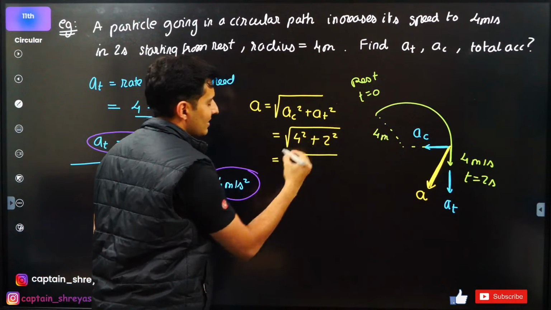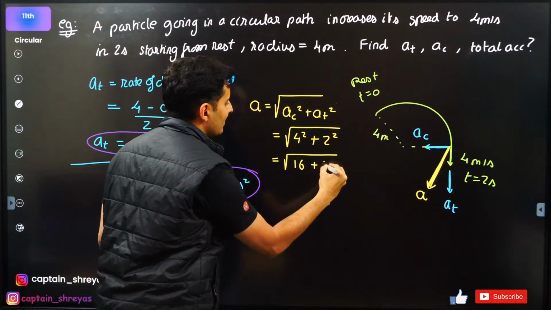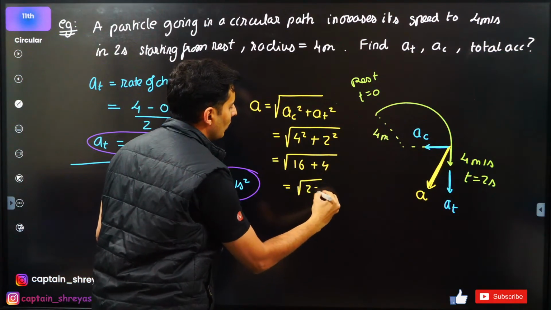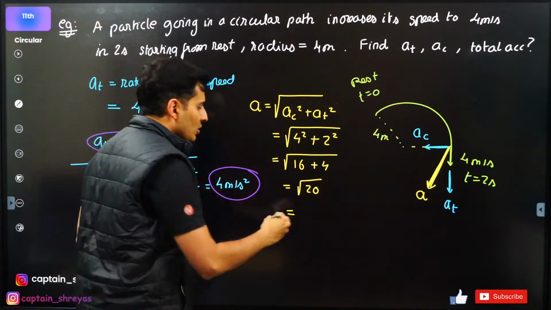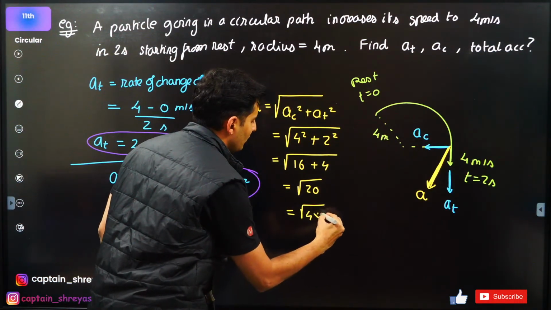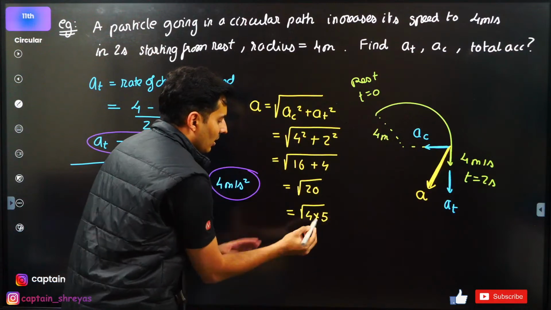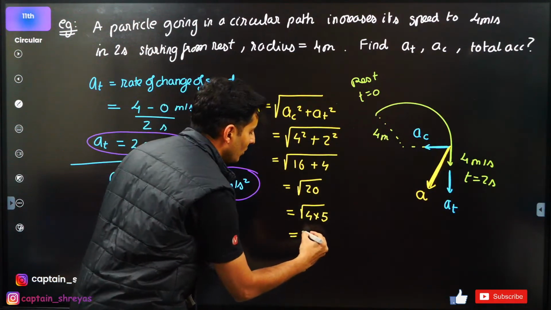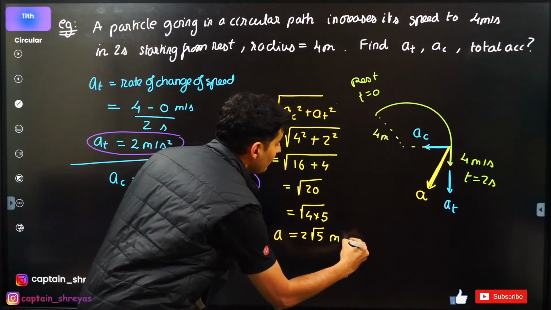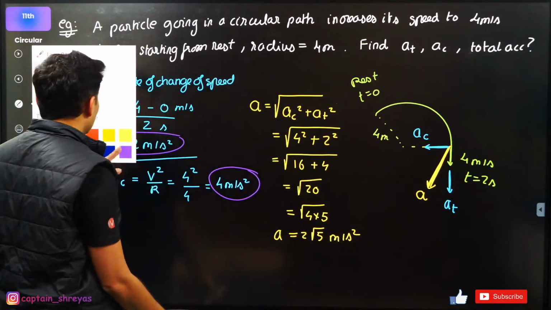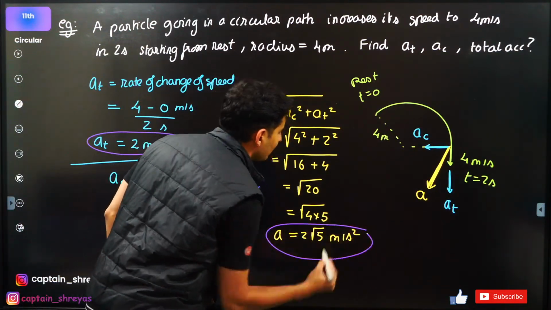So 4 square is 16, 2 square is 4. So this will be root of 20. 20 is 4 into 5. So take 5, keep 4 outside. So root 4 is 2. So it will become 2 root 5 meters per second square. That should be your final answer.